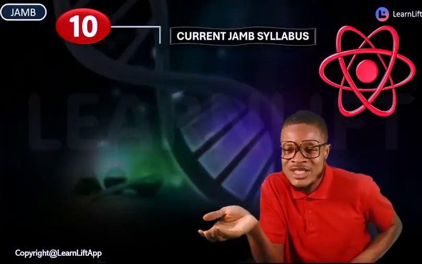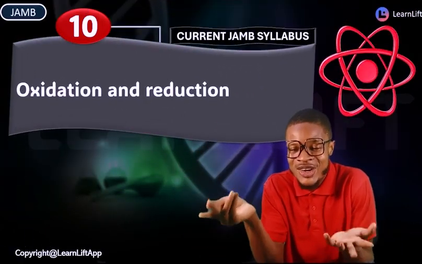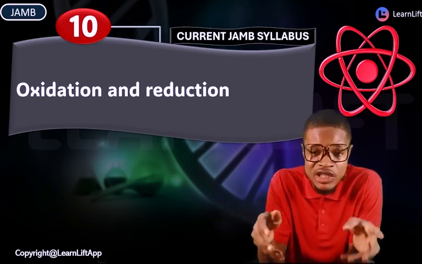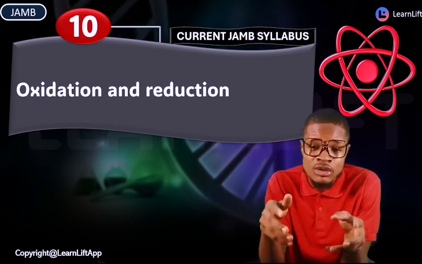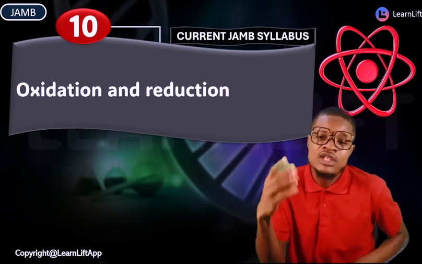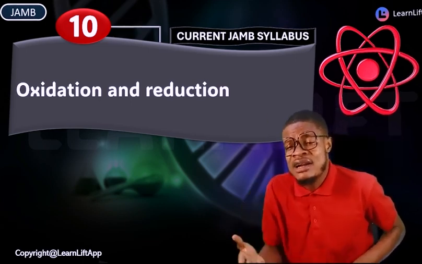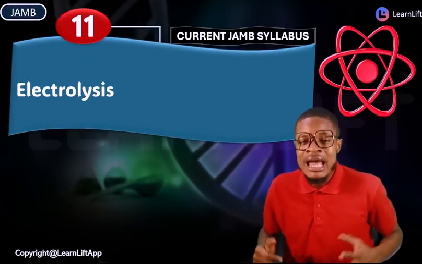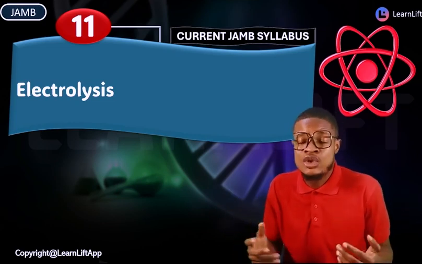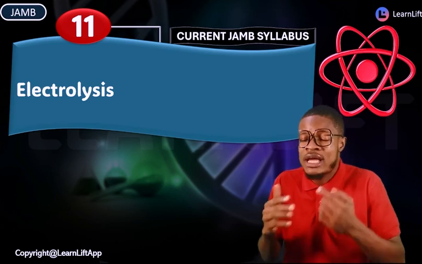And then we move straight into chapter 10. You have seen that we have a lot. Oxidation and reduction. We have 5 definitions of oxidation, 5 definitions of reduction. Look at all of them, look at their differences, look at different reactions that explain all of this. Cover all the past questions there. And thereafter, we're going to go into chapter 11, and that's about electrolysis. We're going to learn electrolysis back to back, electrochemical reactions.